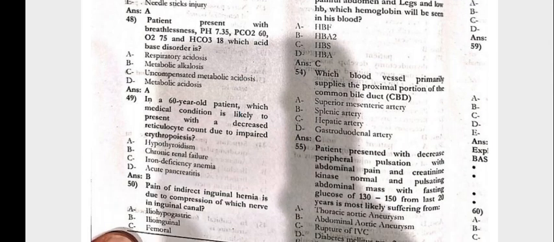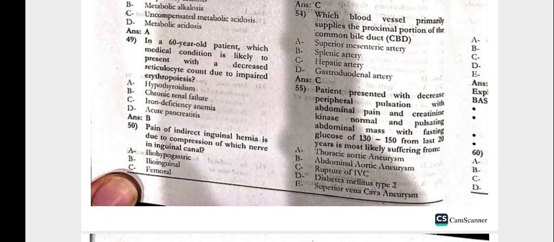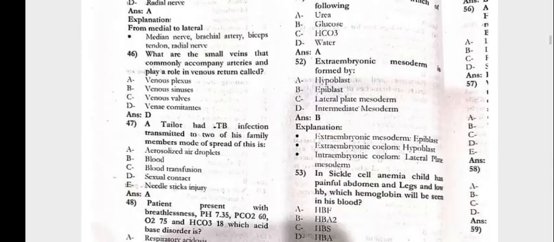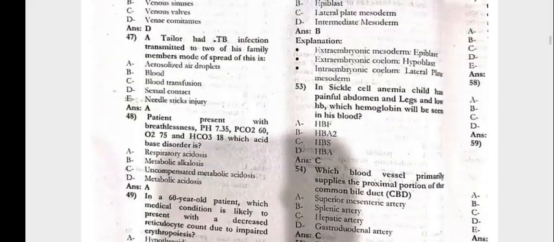49. A 60-year-old patient. Which medical condition is likely to be present with the decreased reticulocyte count due to impaired erythropoiesis? That is chronic renal failure. 50. The pain of the indirect inguinal hernia is due to the compression of which nerve in the inguinal canal? That is the ilioinguinal nerve.